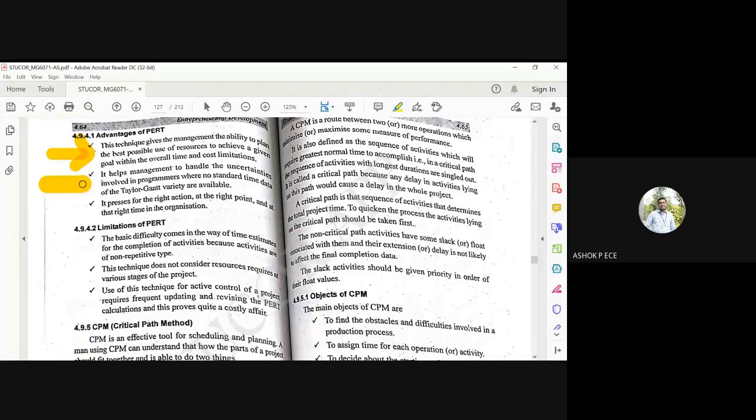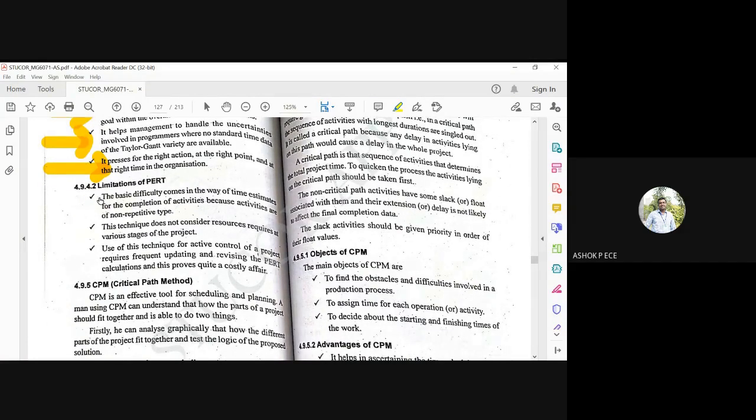It helps the management to handle uncertainties involved. So whatever uncertainties are involved, you are going to be considering them also. So it presses for the right action at the right time in the organization. So right action, right point, right time. If you have to do things correctly, at the right time and at the right point, that is the advantage of PERT.